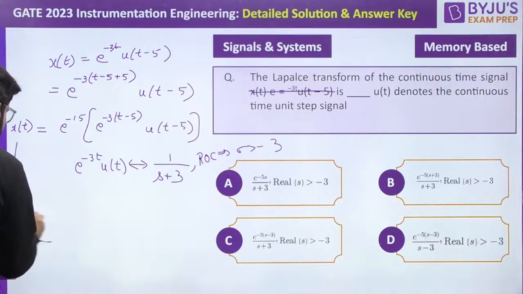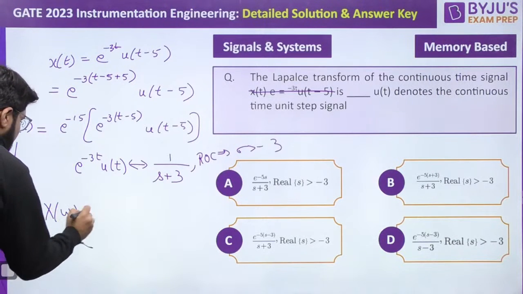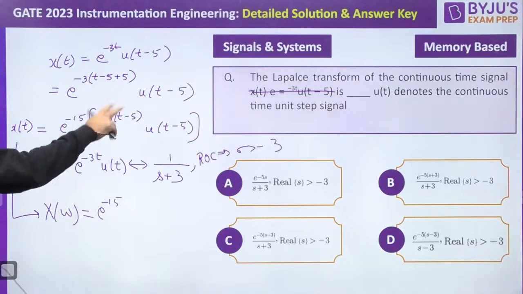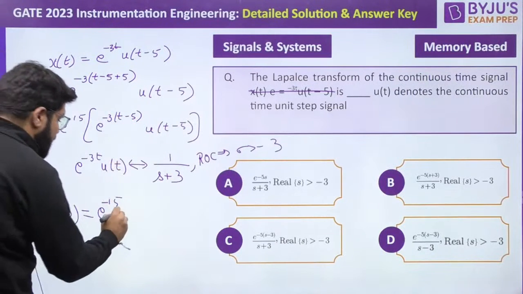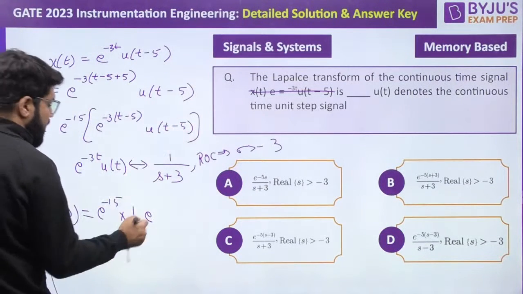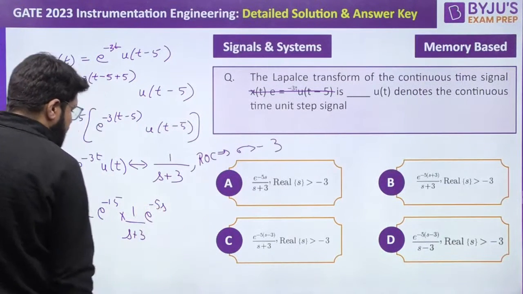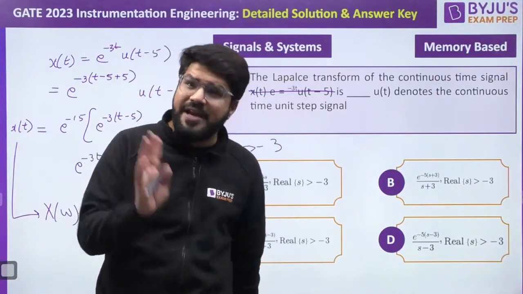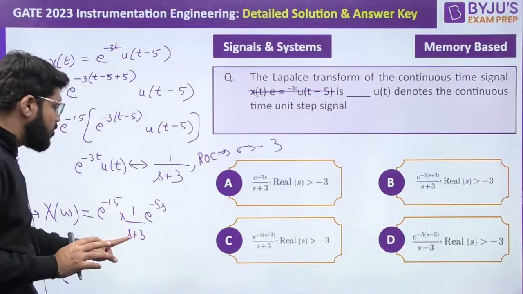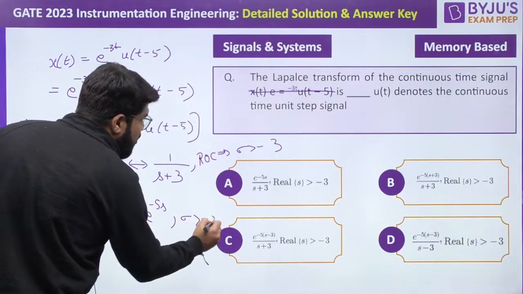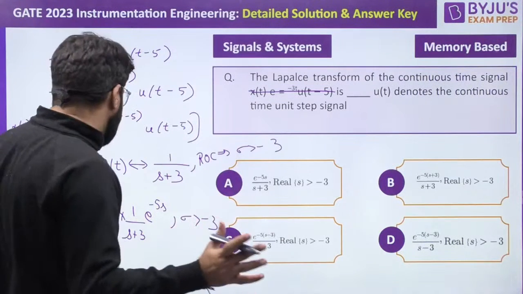Okay. Now, for this particular signal, e power minus 15 is just a constant. For e power minus 3(t minus 5) u(t minus 5), apply the time shift property. So 1 upon s plus 3 times e power minus 5s, since the time shift is 5 units. Now look into this: is there any displacement of the pole? The ROC is majorly confined by the poles. Poles remain the same. There is only a phase term introduced, and that is why the ROC will not be affected. And I think all 4 options have a similar ROC.